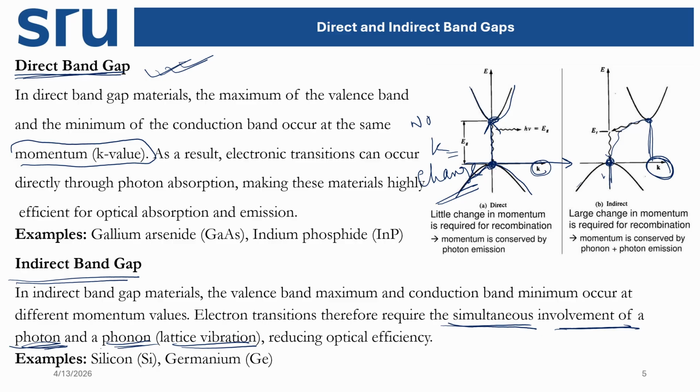So direct band gap transitions happen with gallium compounds, and this is an example of a direct band gap compound: gallium arsenide or indium phosphide, whereas the indirect band gap happens for silicon or germanium, for those compounds.